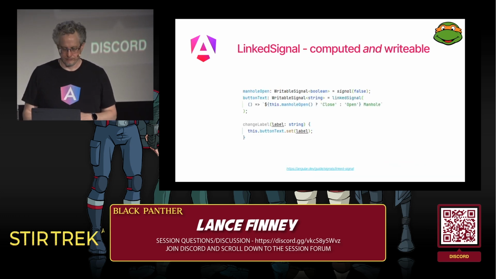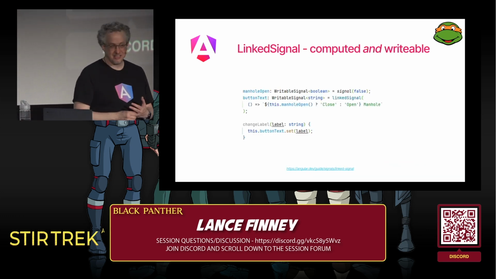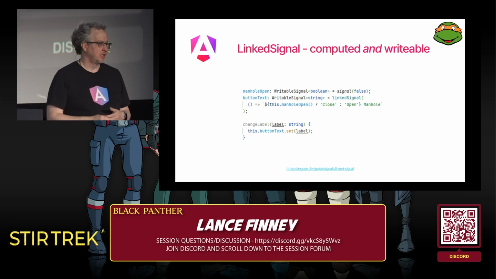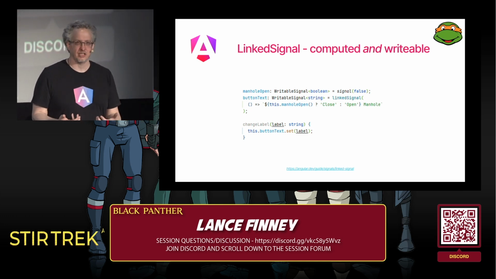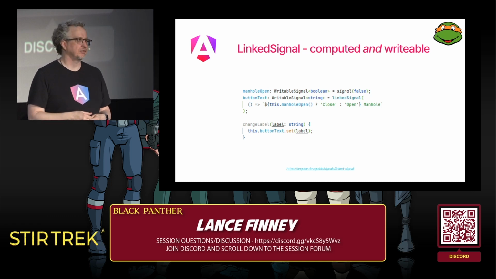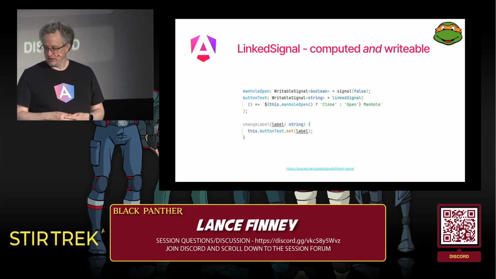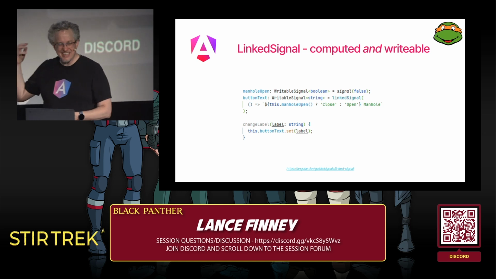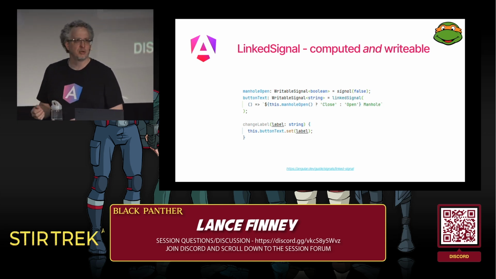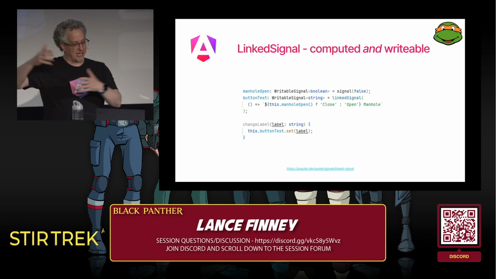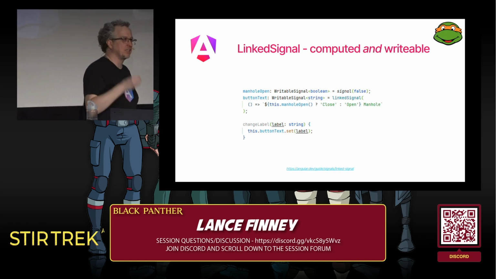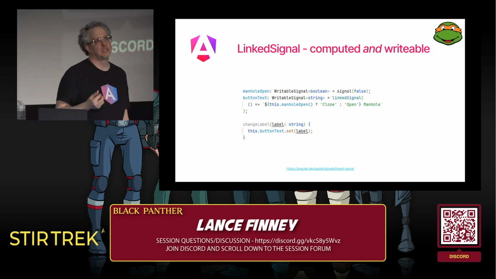And the last part of the API is linkedSignal. So what if you loved that computed, but didn't like that you couldn't set anything on it? That's what linkedSignal is for. The way we declared this linkedSignal is exactly the same as the way we declared that computed before, except it says linkedSignal instead of computed, and it has a callback that uses the manhole open, and then we have a signal, but this is a writable signal.